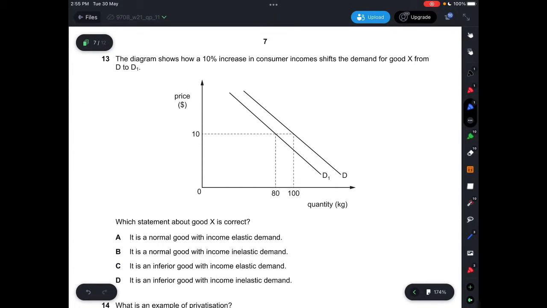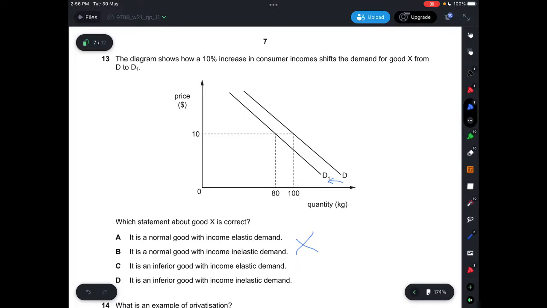Question 13, the diagram shows how a 10% increase in consumer incomes shifts the demand for good X from D to D1. And which statement about good X is correct? So the price is $10. The quantity is 80 and 100. So a 10% increase in consumers' income shifts the demand for good X from D to D1. So it's a shift to the left. This means that it's an inferior good, so A and B are wrong. And C says it is an inferior good with income elastic demand, and D says it is an inferior good with income inelastic demand.